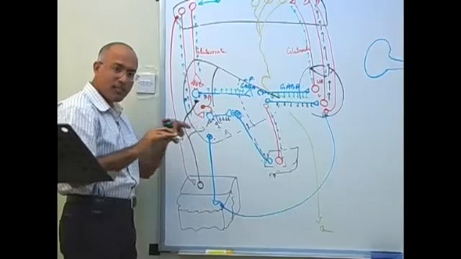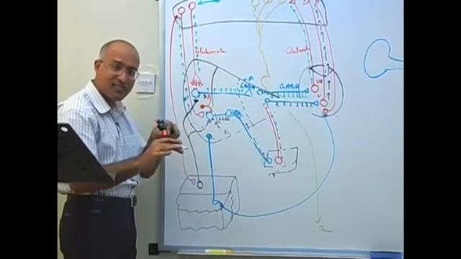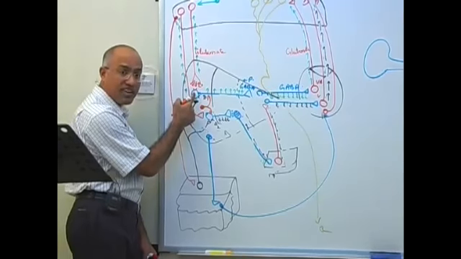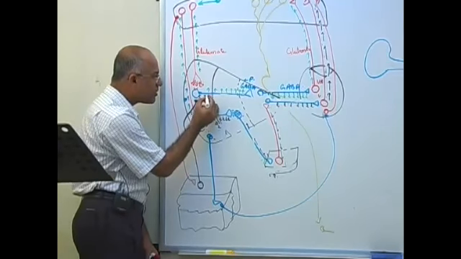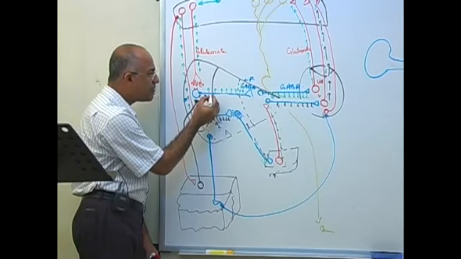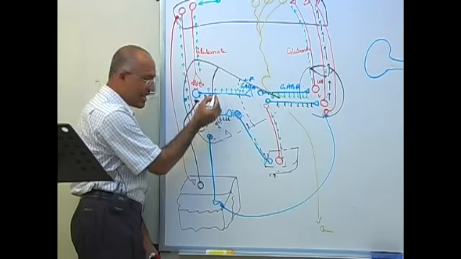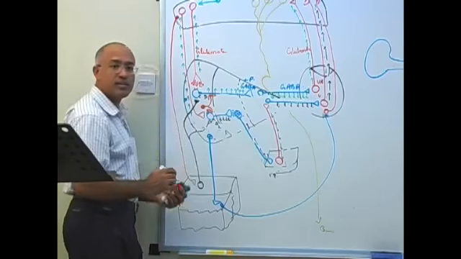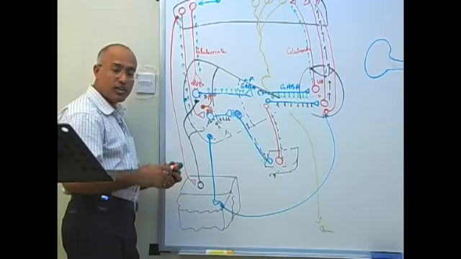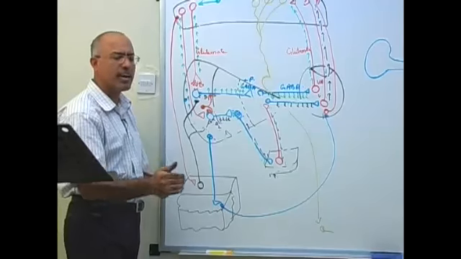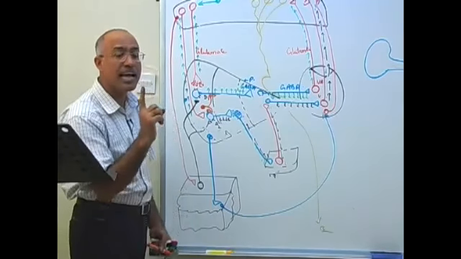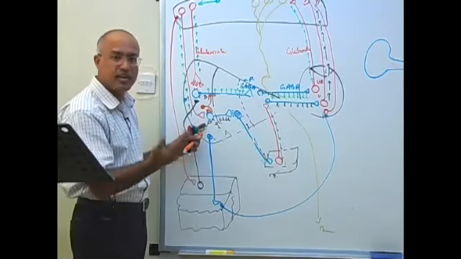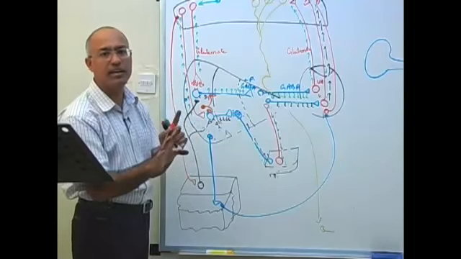You know, the biological system is trying to balance itself. So dopamine had a stimulatory action on the direct pathway. So acetylcholine will have which action on the direct pathway? Inhibitory. And acetylcholine will have what action on the indirect pathway? Stimulatory. If you cannot remember that, the utmost important thing is you remember the action of dopamine on the direct and indirect pathway, and then remember acetylcholine is opposite to that.